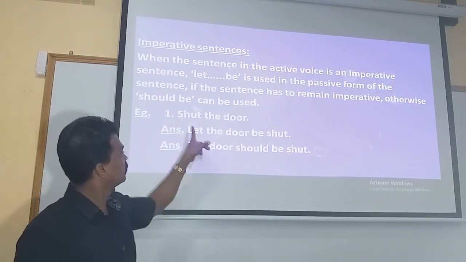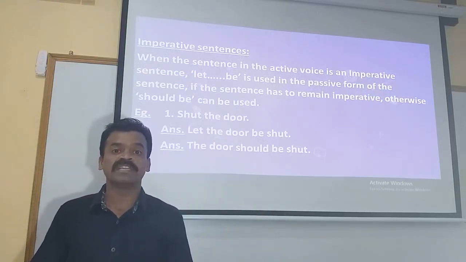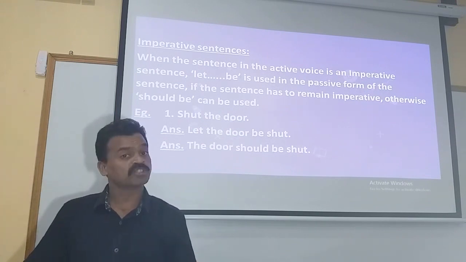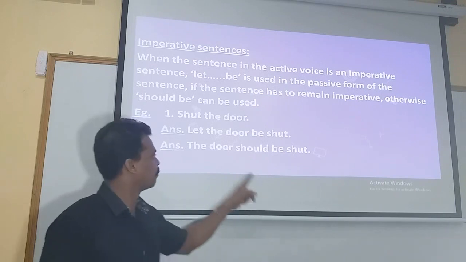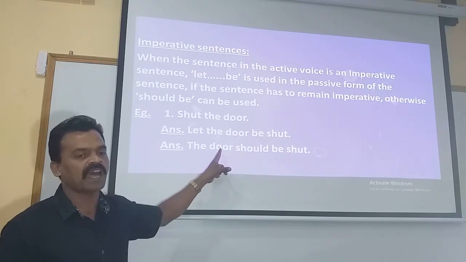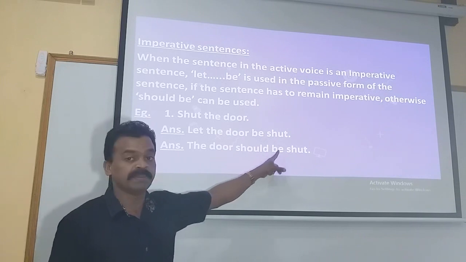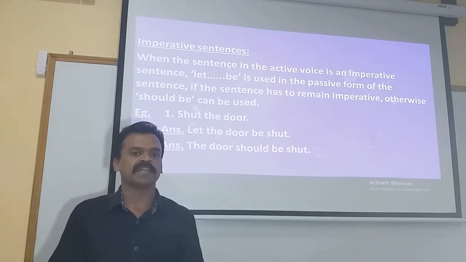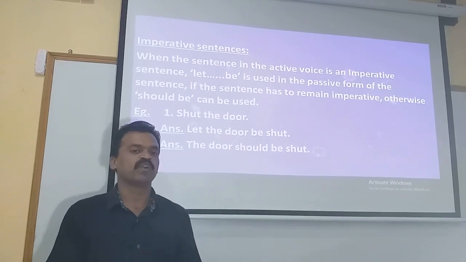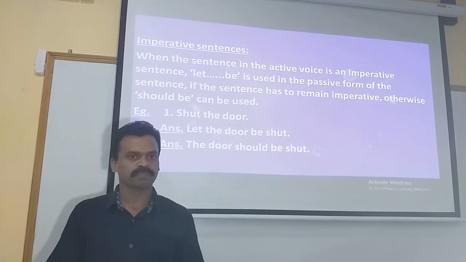The question over here is shut the door. We begin the statement as per the rule we have already studied, that is, the object of the active voice turns to be the subject here in the passive voice. So we begin with the subject here. Therefore the answer will be the door. Immediately after the subject, we make use of should be, auxiliary verb plus be, and the third form of the verb, past participle form of the verb. That's the way to convert when the given statement in the active voice is an imperative sentence. Two ways it can be converted into passive form.